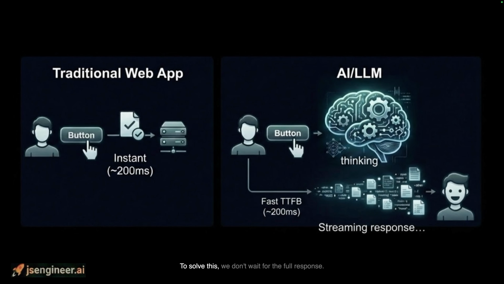To solve this, we don't wait for the full response. We stream it, just like you don't wait for a movie to download completely before watching it. We shouldn't wait for an AI to finish thinking before showing the text. By leveraging readable streams, we can push chunks of text to the client the moment they are generated. This reduces the time to first byte, TTFB, to milliseconds. Even if the total generation takes time, the AI feels instant and alive.